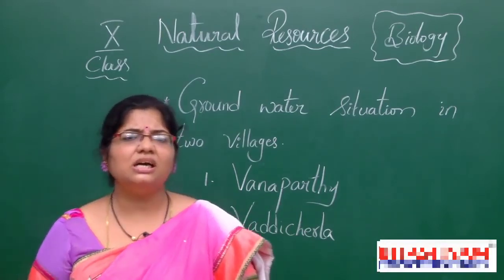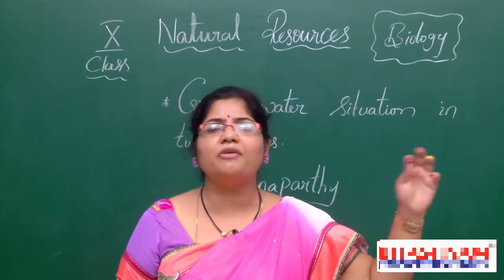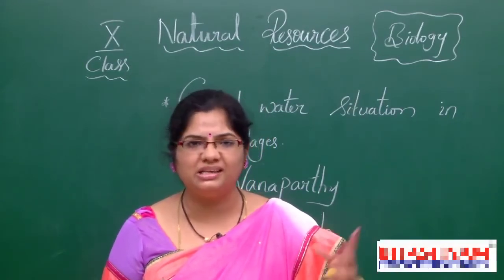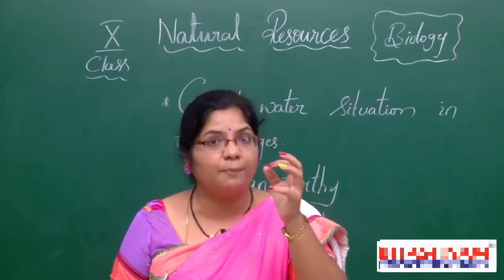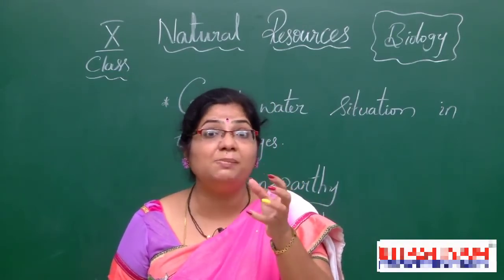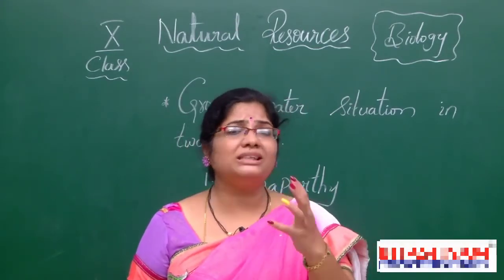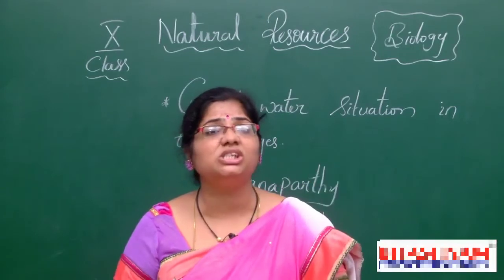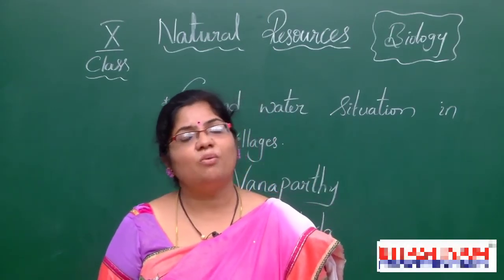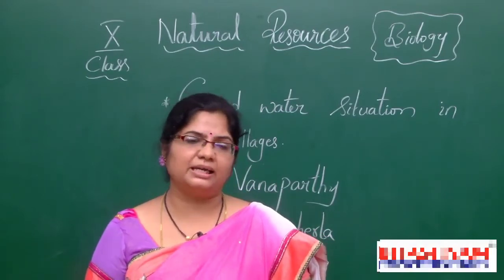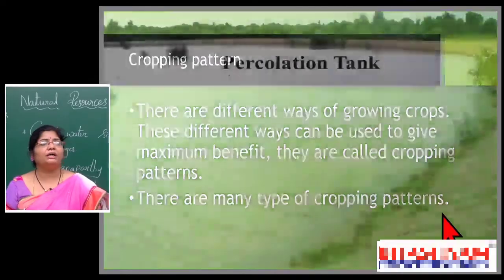So that is the small difference only, it looks like that, but it makes a lot of difference in the income of the two villages. The household income of villages totally depends upon the availability of water, especially the groundwater. So what kind of variation does this percolation tank bring in these two villages? See here, what is the percolation tank? So percolation tank is nothing but